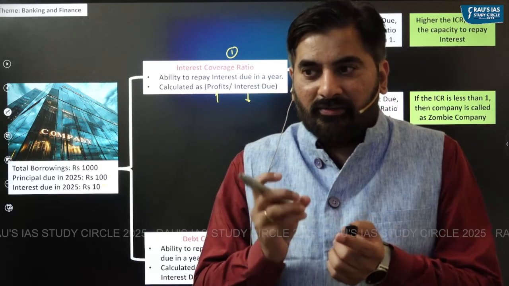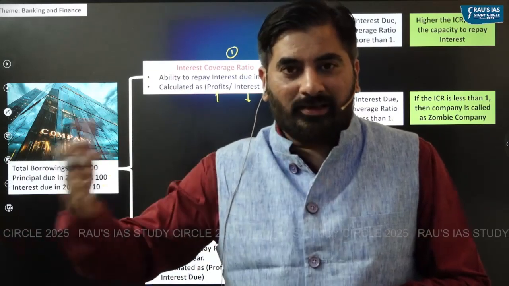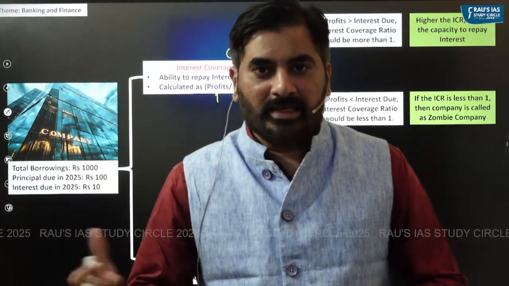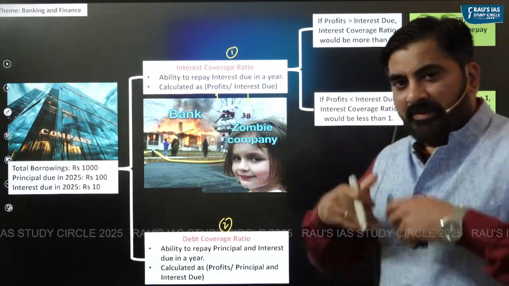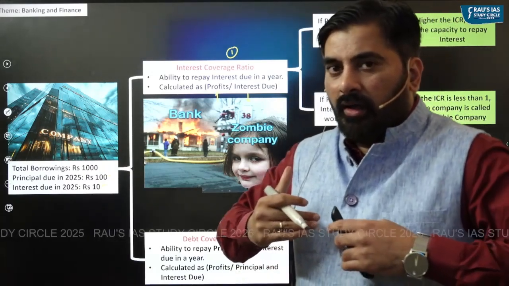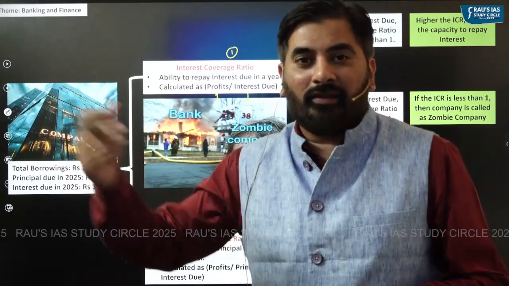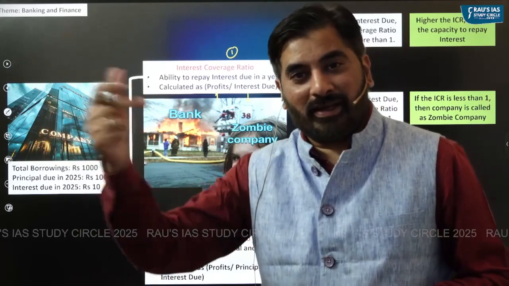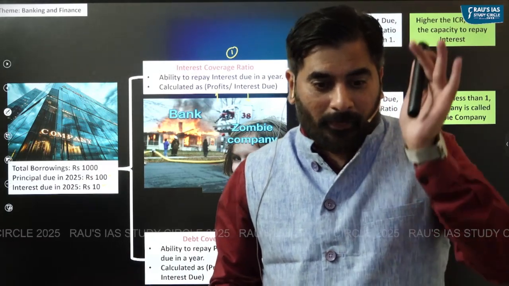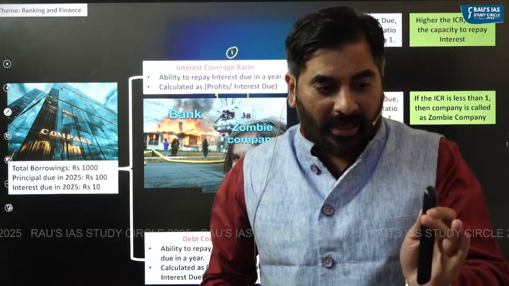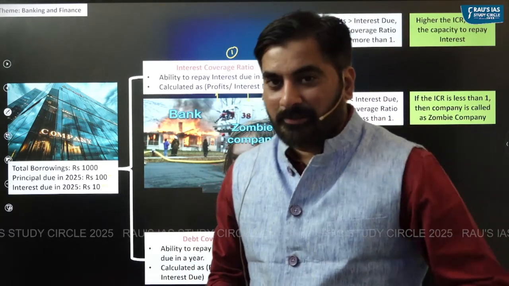And these zombies, if they bite normal people, also become zombies, right? Because they are passing on the infection. Same way, we call these companies zombie companies because these companies have already failed. They are not having the capacity to repay the interest. But if they don't repay the interest to the banks, what happens to the financial position of the banks? It will also worsen. So the zombie companies are on the verge of collapse, but they're also taking the bank along with them, right? That is why we call them zombies.